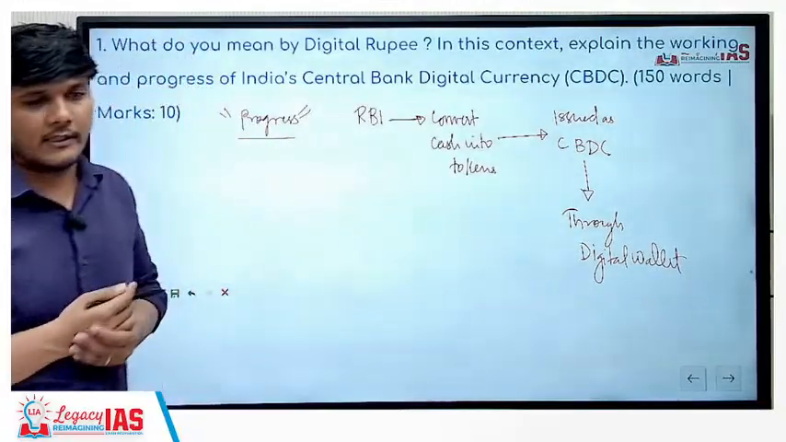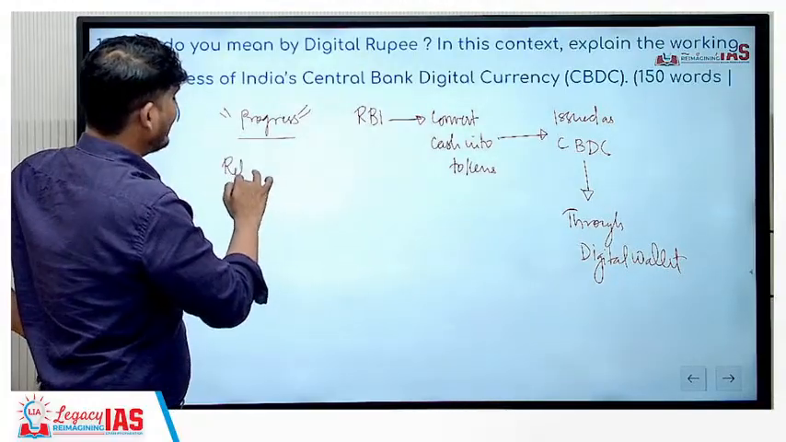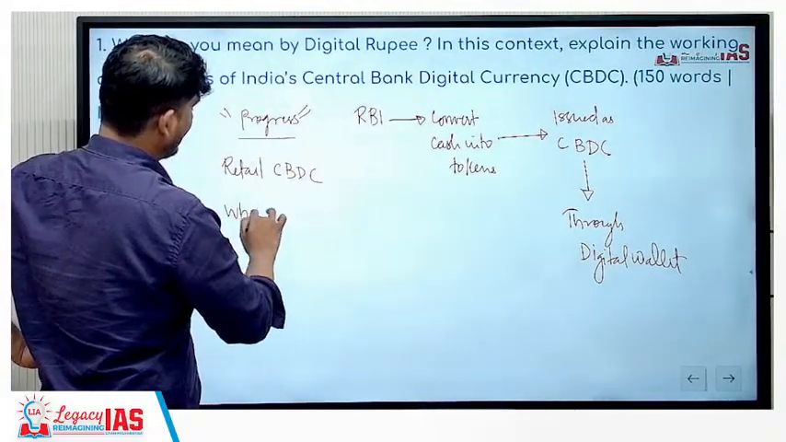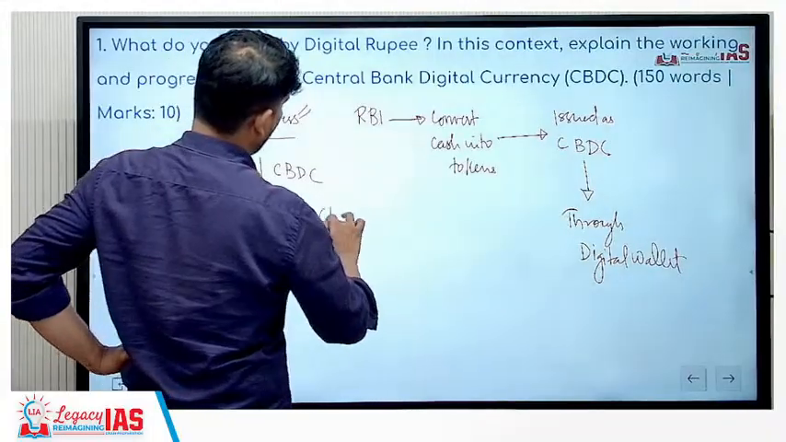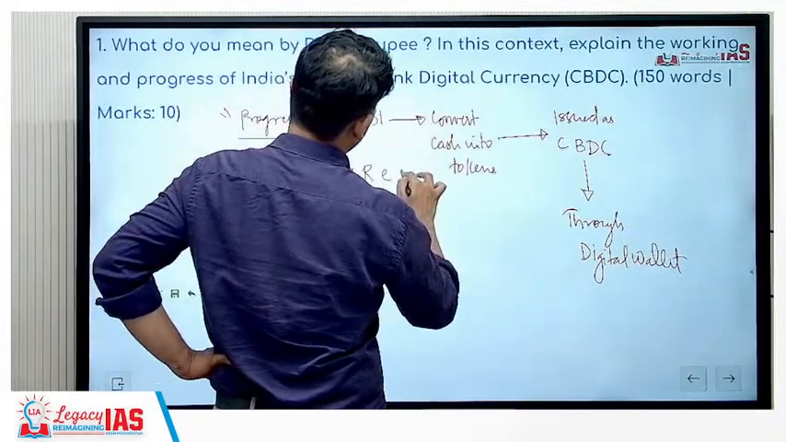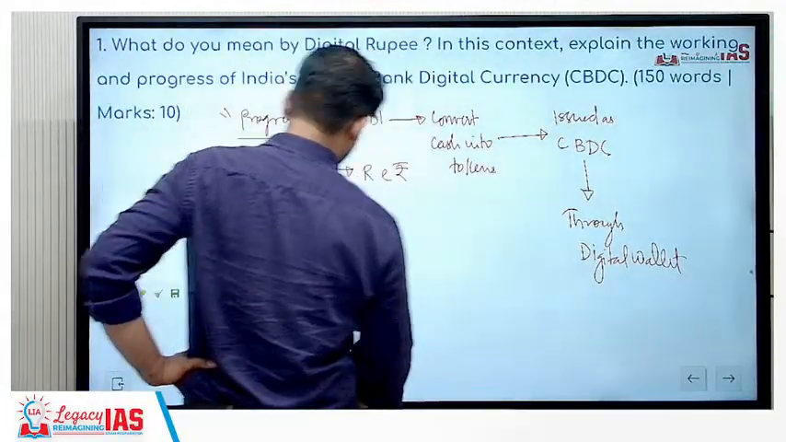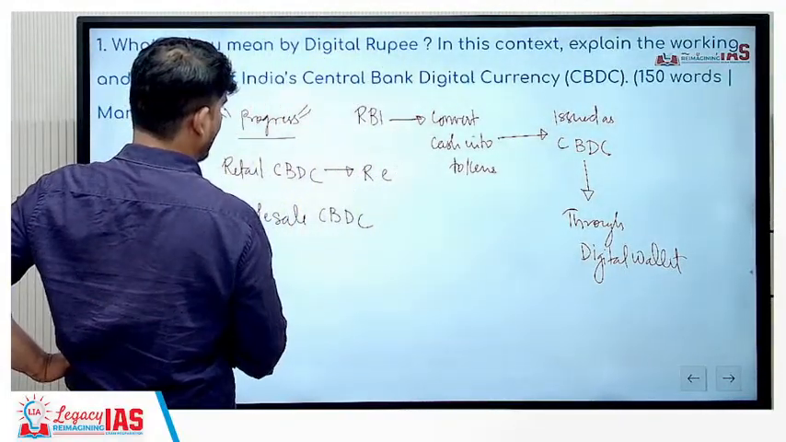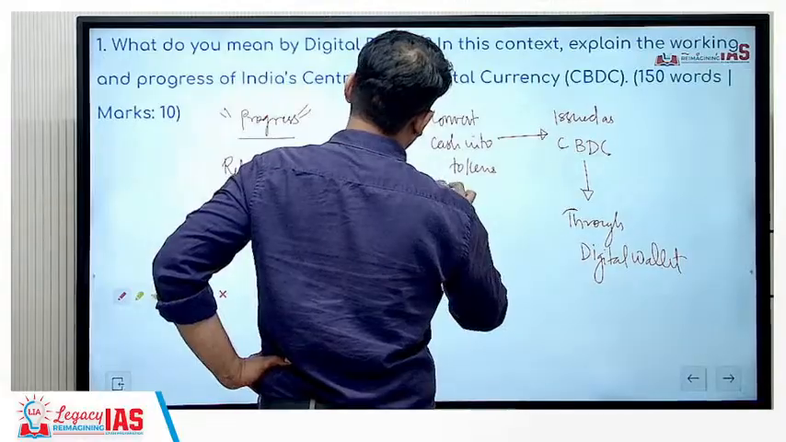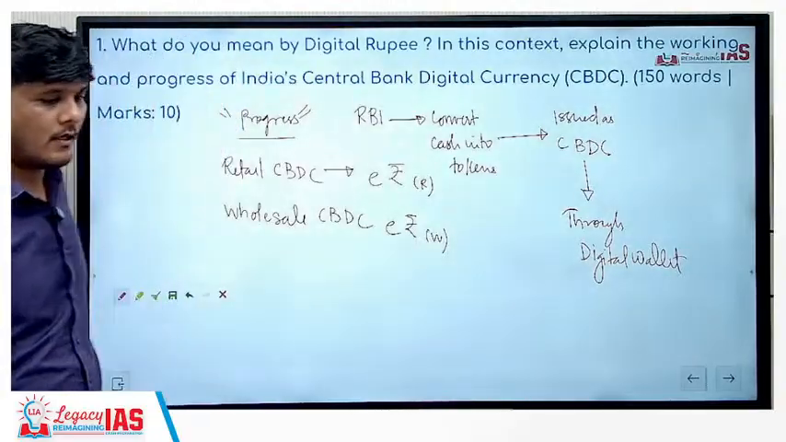This is now very factual in nature. Why is this factual? 4 years back, the RBI decided to have retail CBDC and wholesale CBDC. Retail CBDC as in e-rupee retail, and wholesale CBDC. You can write it as electronic rupee retail and electronic rupee wholesale, right?